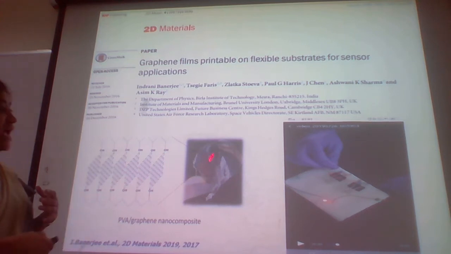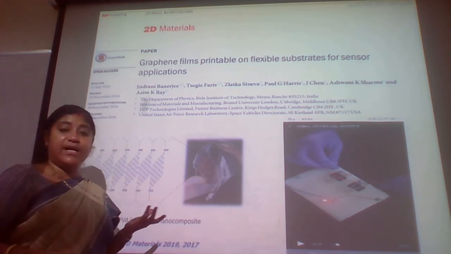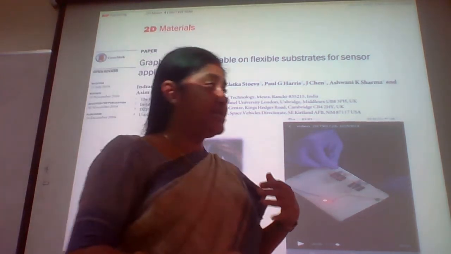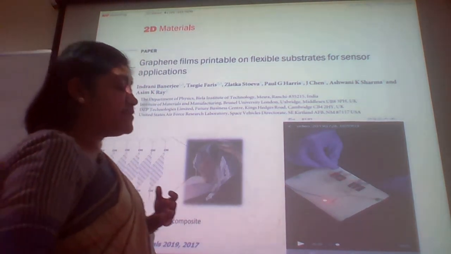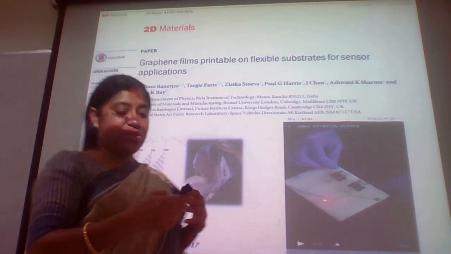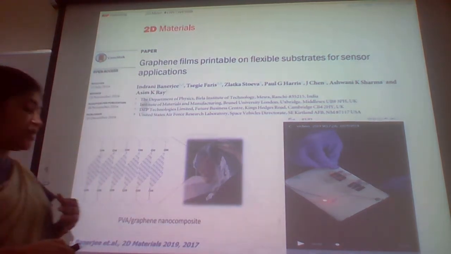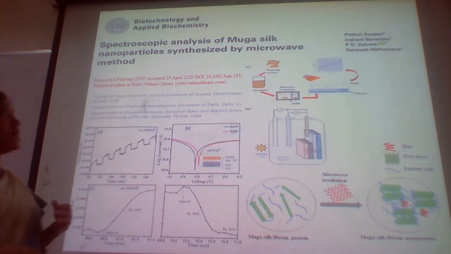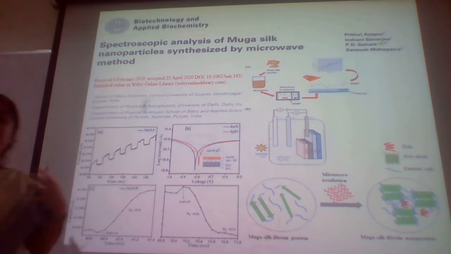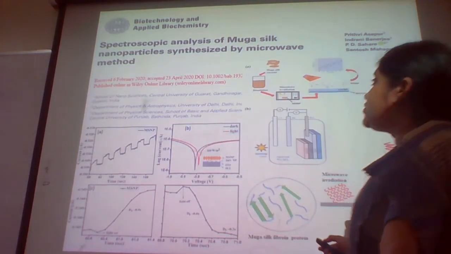You can see, there we have tried to use LED bulbs, that is the energy generating materials over here, and we could successfully do this with these graphene films. This has been published in 2D Materials 2019 as well as in 2017. Now this work again is a very wonderful work, why I mean by that, that's very near to my